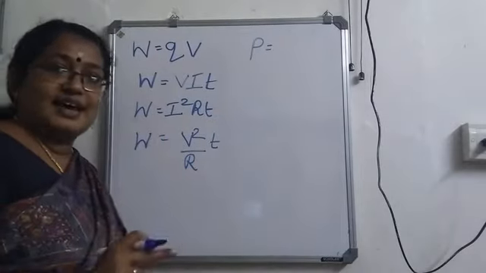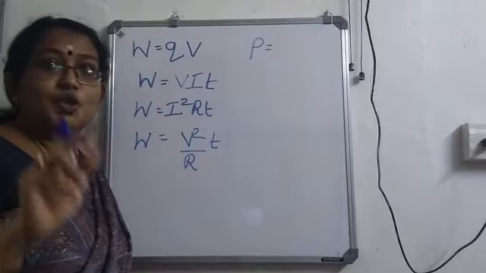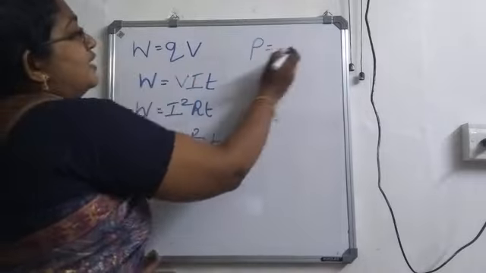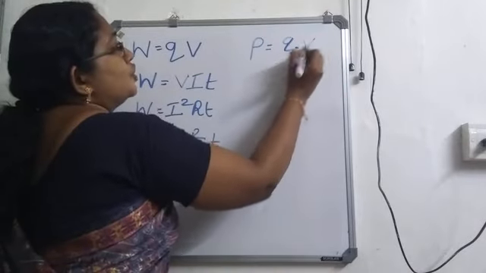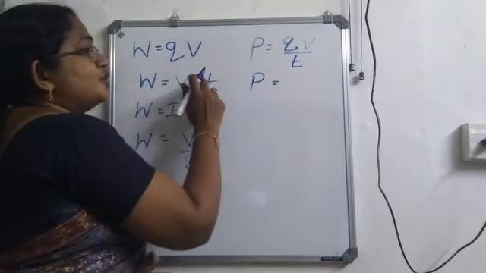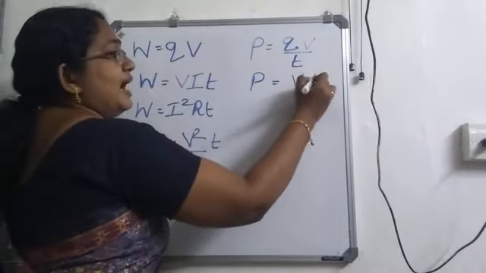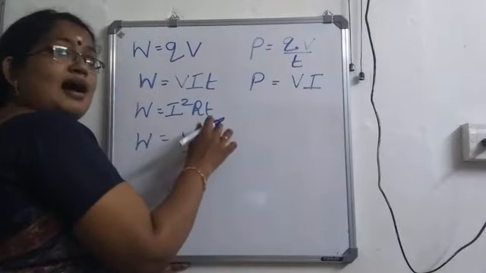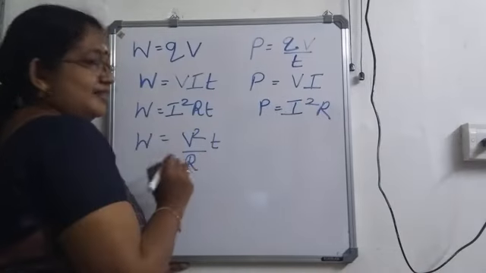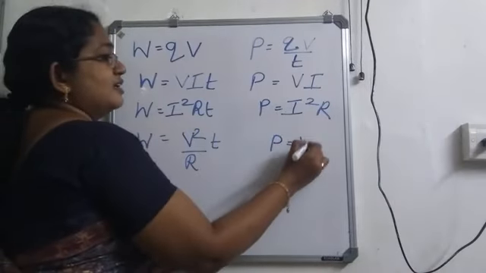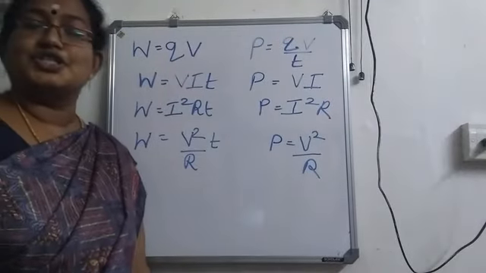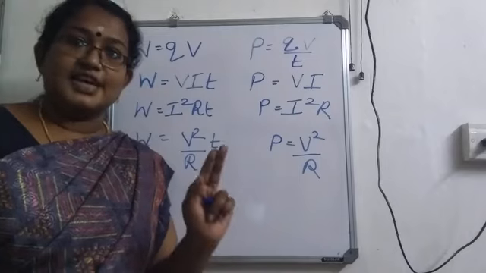If you are dividing all these equations with the T, rate of doing work is power. That means work by time, isn't it? So here P is equal to QV by T. Second case, P equal to VIT by T means VI. I square RT by T means I square R. Then here it is V square by R. Okay, so these are the equations for power. Power is rate of doing work.